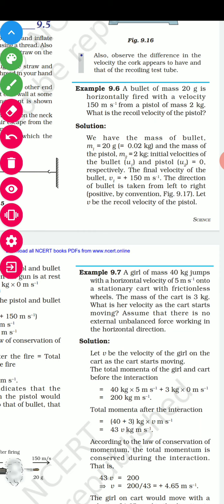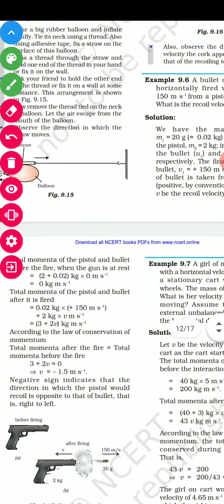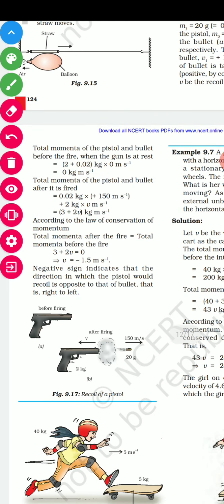Initial velocity of bullet u1 and pistol u2 equal to 0. Final velocity of bullet fired is 150 meter per second. The direction of bullet is taken from left to right, positive to the right. Total momentum of pistol and bullet before the fire: 2 plus 0.02 multiplied by 0 means 0. m1 u1 plus m2 u2. u1 is 0, u2 is 0, that's why total initial momentum is 0.